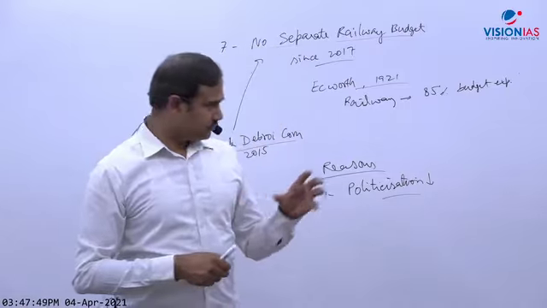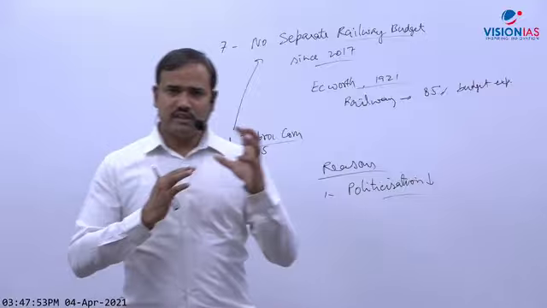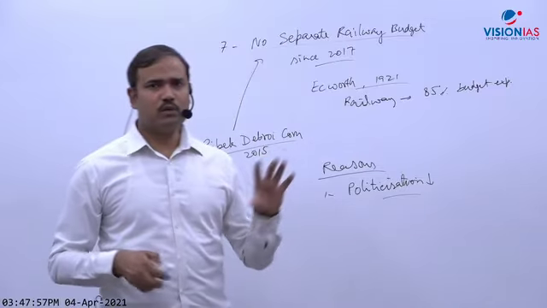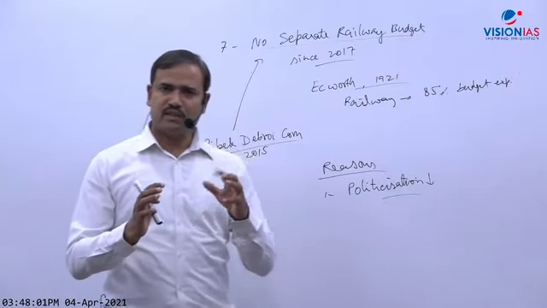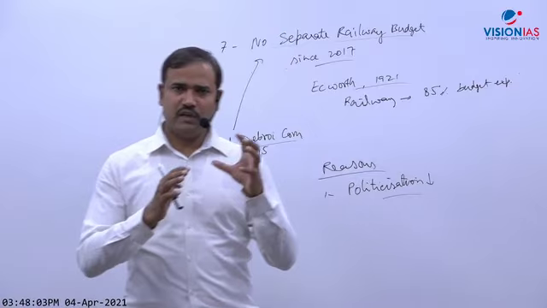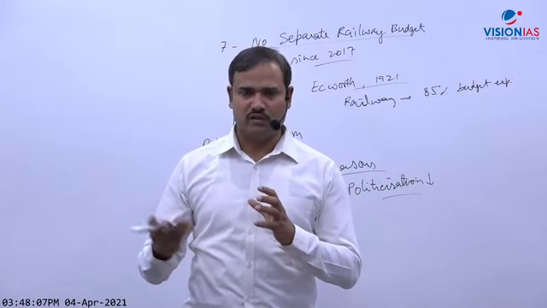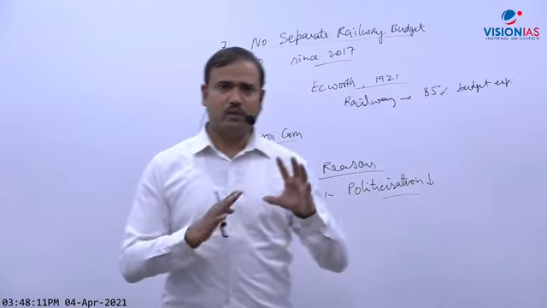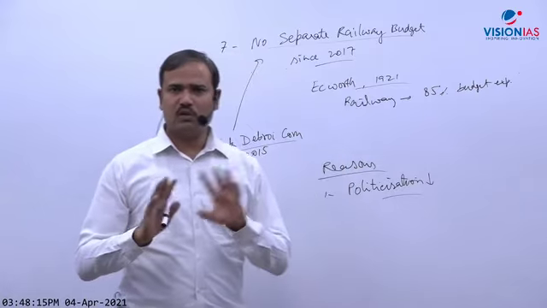The railway budget added sheen to the railway ministry, but now that will reduce. We cannot say this will eliminate it, because the railway ministry will still be in demand. The railway minister will have a significant say in deciding which new trains will be there and on which route, but to some extent that sheen will reduce. So politicization will somewhat reduce but not be eliminated.